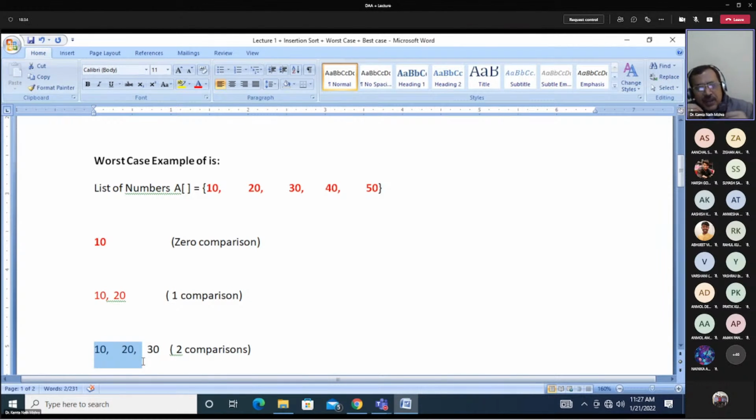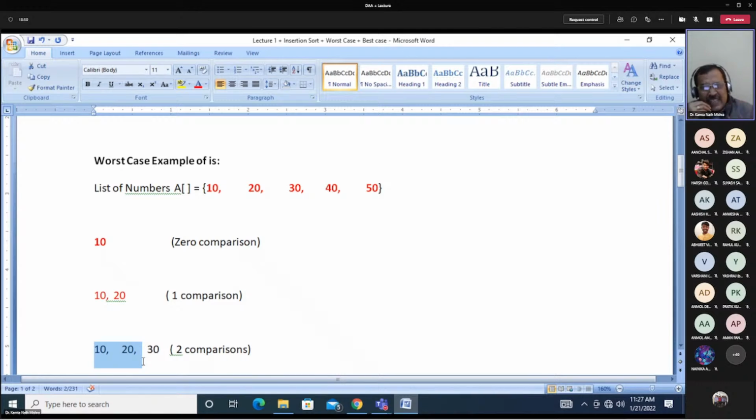Then 30 is compared with A1, which is 20. You found that 30 is more than 20. So after two comparisons, you found that it should be placed after A1, after 20.